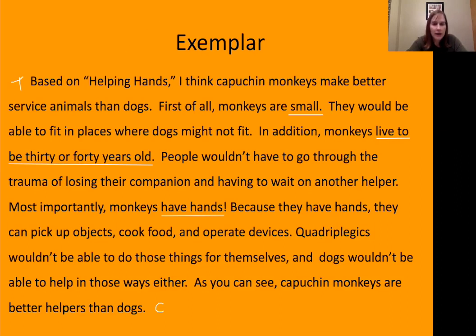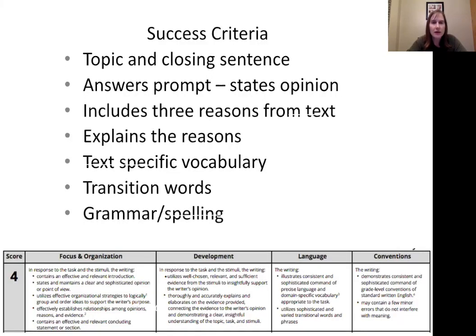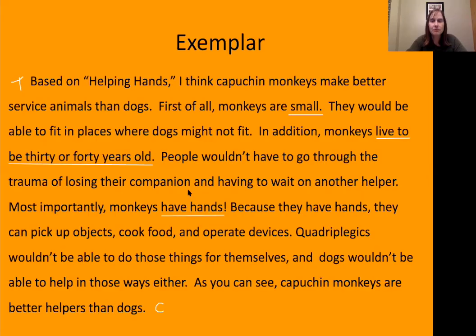Okay, let's go back and look at our success criteria again. We need to look for text-specific vocabulary and transition words. As far as vocabulary, I like how this author used the word Capuchin. It specifies the kind of monkey that we're talking about right here. I also like that they use the word quadriplegics. This text really focused on monkeys helping paralyzed people, particularly quadriplegics. So I like that they use that really good word in there.